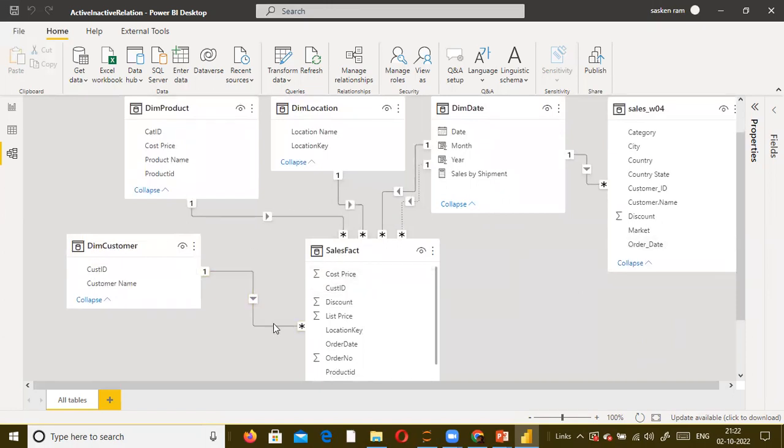If you look at this, this is called your relationship. And the lines are flowing from all the dimension tables down to your fact table. The fact table is your transaction table. These are your dimension tables. We discussed about the star schema. Forget about the sales W04 at this moment.